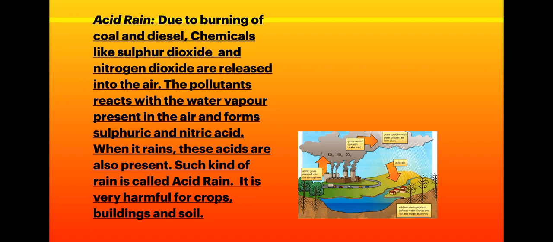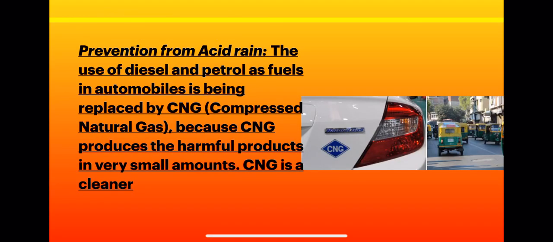Okay, prevention of acid rain. If you want to prevent all these harmful effects of burning of fuels, you can use a cleaner fuel, right? So if you are using a cleaner fuel like CNG, compressed natural gas, why is CNG said to be a cleaner fuel?